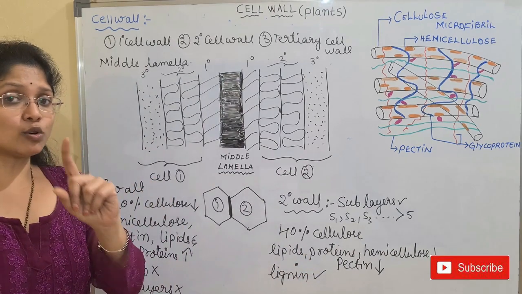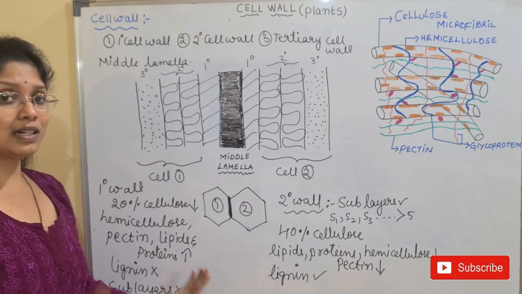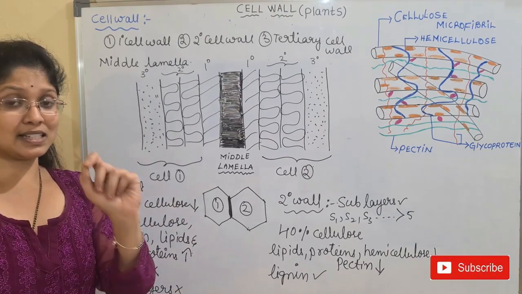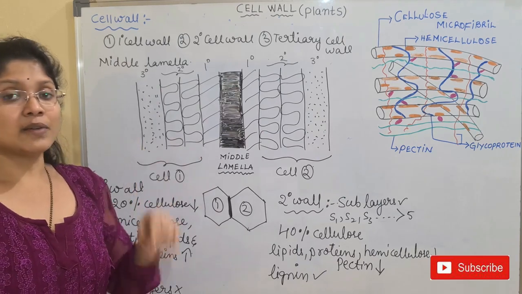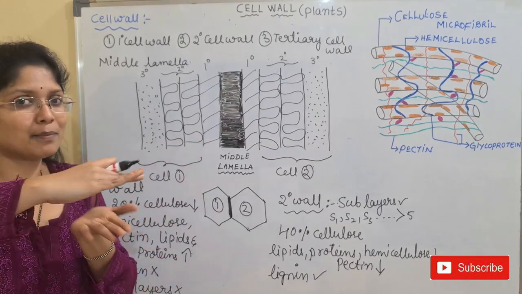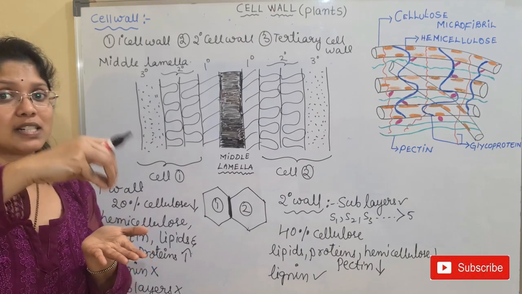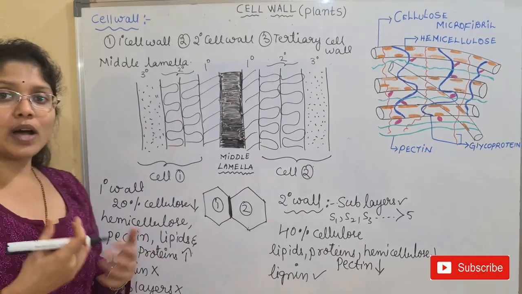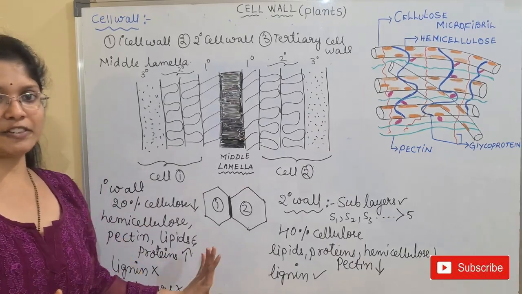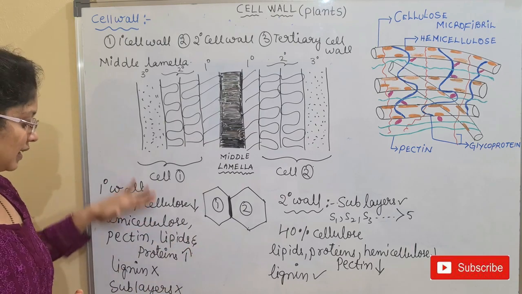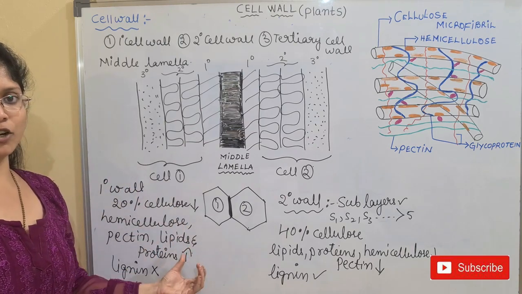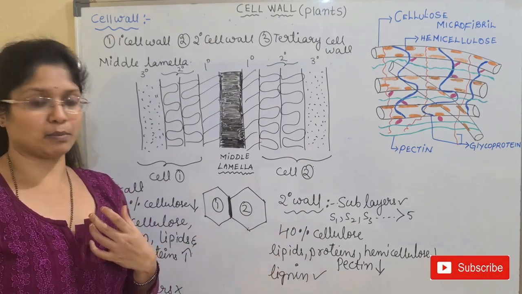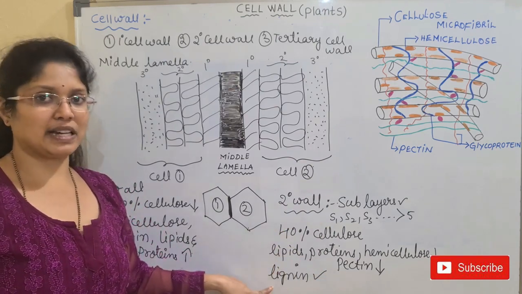Sometimes the primary wall is also impermeable, though lignin is absent here. Certain substances called cutin, the waxy substances we have discussed in the deposition, coat the primary wall. When the primary wall is deposited with cutin, it is turned into an impermeable layer. So that's a different case. Other than that, it is mainly permeable to different kinds of substances. But when the secondary layer is formed, the cell will become impermeable. Why? Because lignin deposition is mainly seen here.